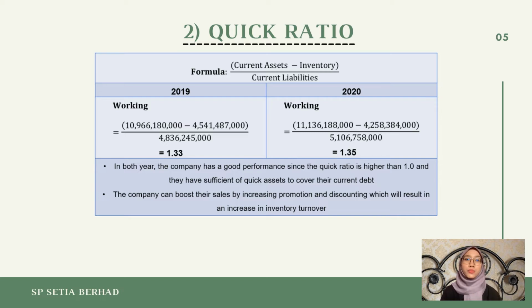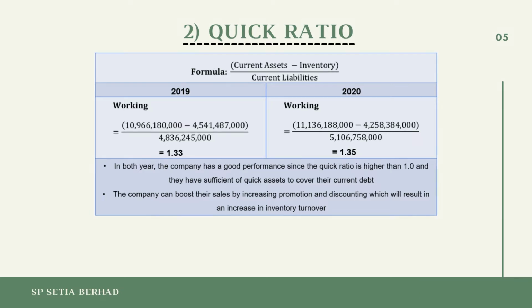This result shows that SP Setia Berhad performed well in both years since the quick ratio is higher than 1.0 and they have sufficient quick assets to cover their current debt. In order for SP Setia Berhad to maintain their company's quick ratio performance in the future, they can boost their sales by increasing promotions and discounting, which will result in an increase in inventory turnover.